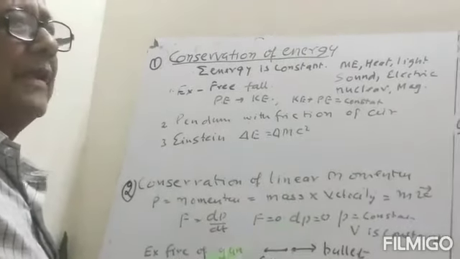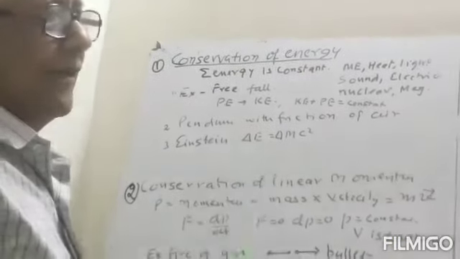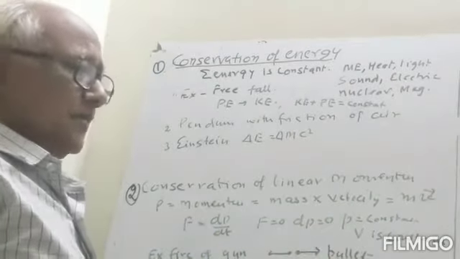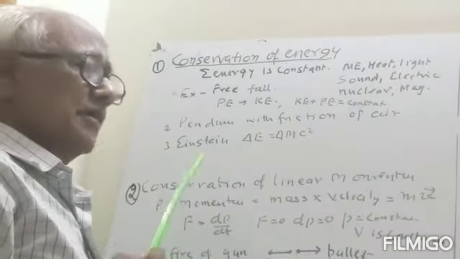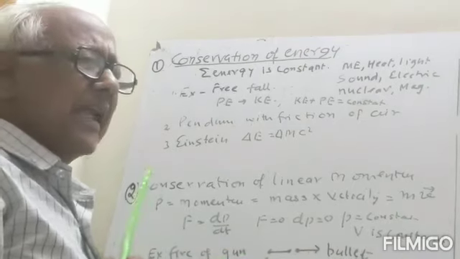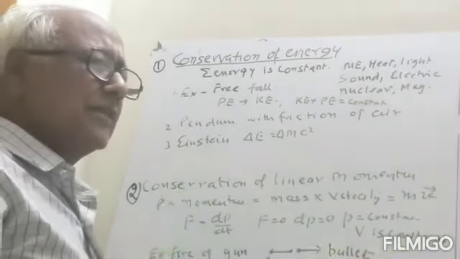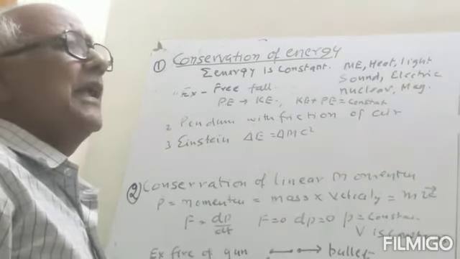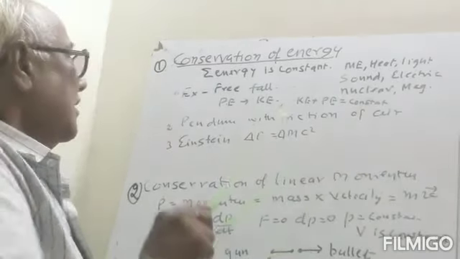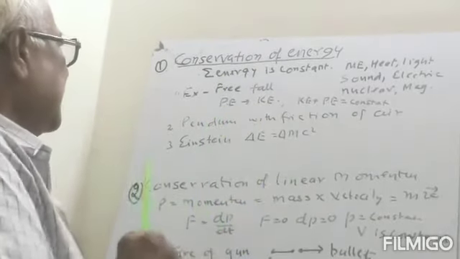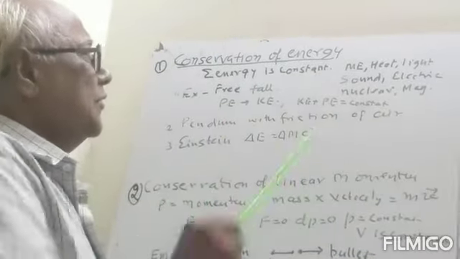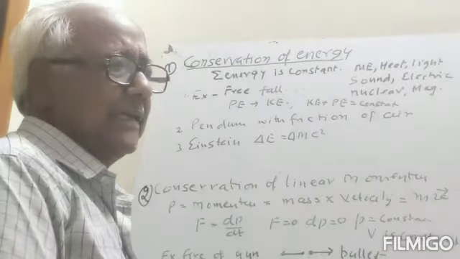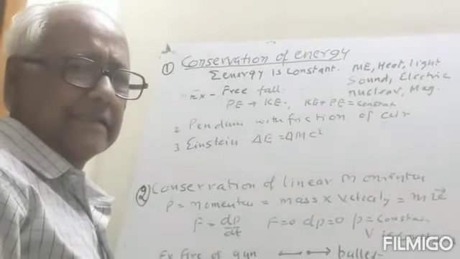In the universe there are many types of phenomena. There is fission, fusion, storms, volcanoes, chemical reactions, physical reactions. So the total sum of energy of the universe will always be constant at every instant. Now we can first take the case of mechanical energy. Mechanical energy is the sum of kinetic energy and potential energy.